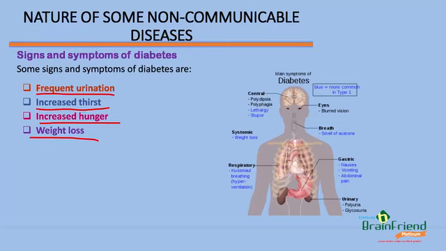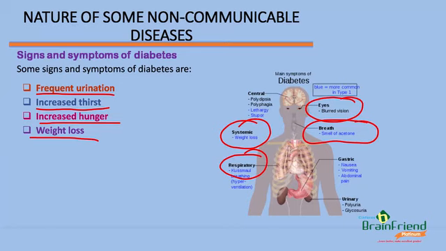Another one is increased hunger, and another sign is weight loss. From this image, you can see some of these symptoms of diabetes and how they affect different parts of the body. We have weight loss. Respiratory, the person will have hyperventilation, breathing problems. Then the eyes, the person might experience blurred vision. Then the breath, the person may have what we call smell of acetone.